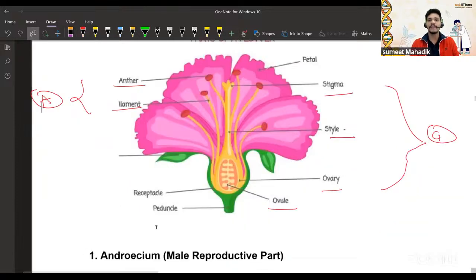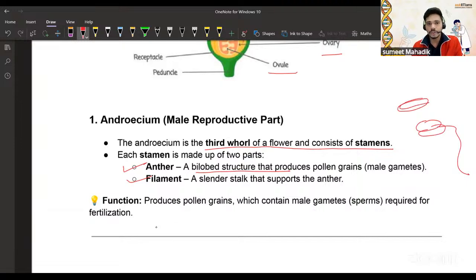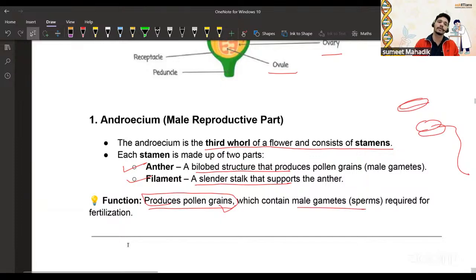Very good. Now, androecium. The androecium is the third whorl of the flower and consists of the stamens. So, anther and filament. The anther is a bilobed structure, and there is a filament. The slender stalk is called the filament. The function is to produce pollen grains. Pollen grains are very, very important. They contain the male gametes, called sperms.